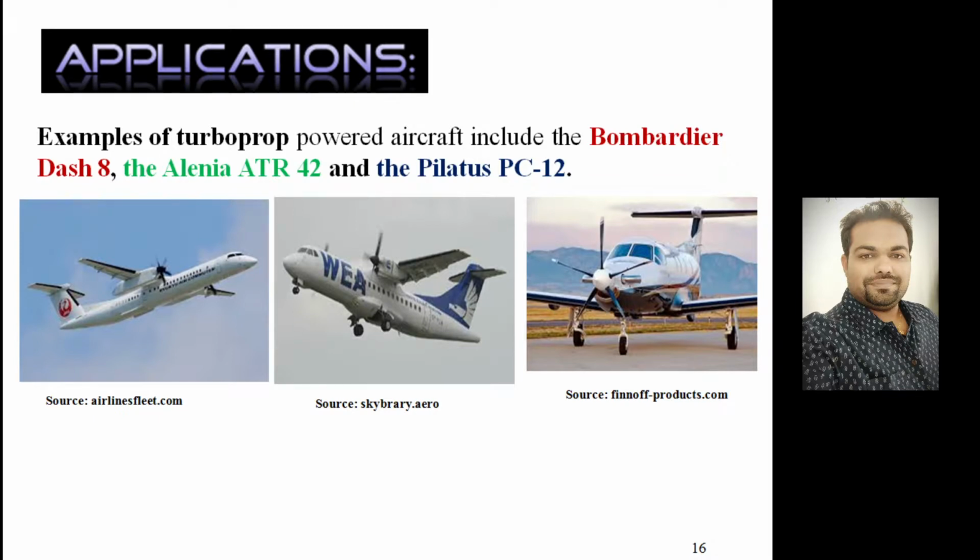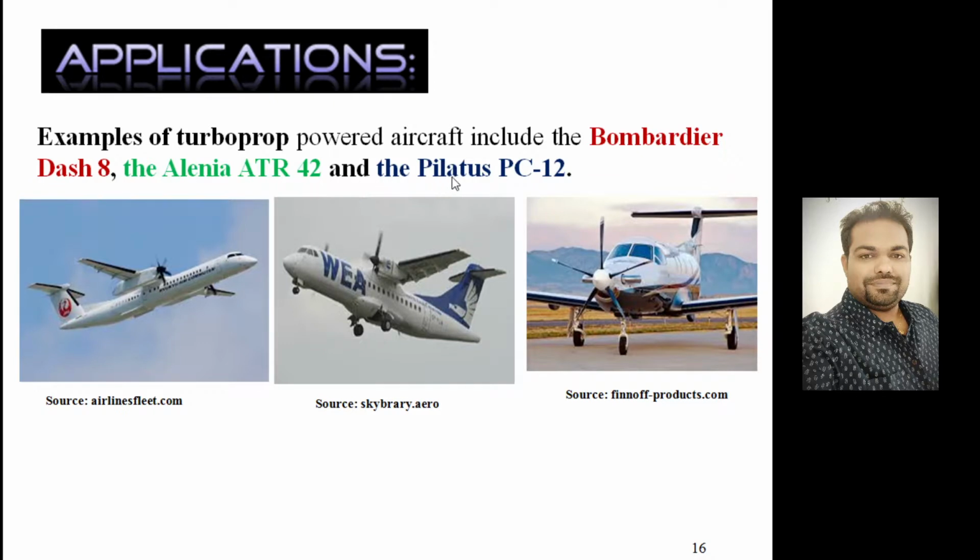Total cost of a single unit is 250 million US dollar. So it is slightly costlier than the Bombardier, right, because it is equipped with the radar technology, right, and advanced avionics systems, right, compared to the earlier version, that is Bombardier Dash 8.